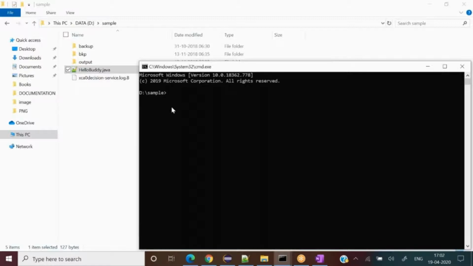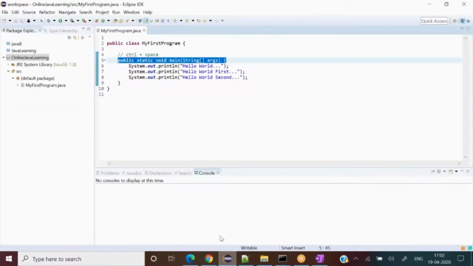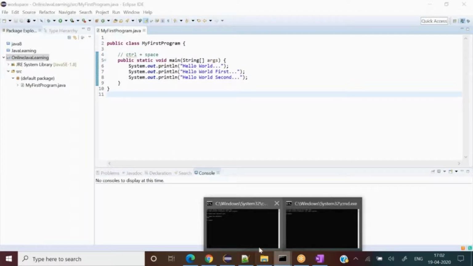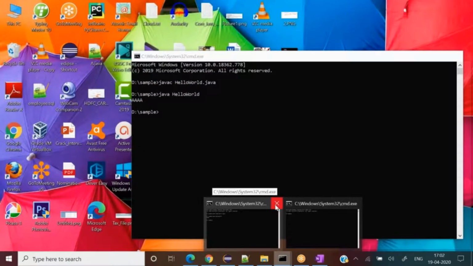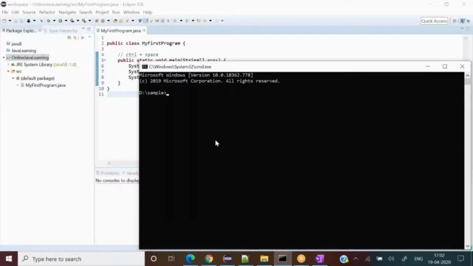What we do here, when we write this program, there is no scope to show you the compiler and the interpreter in an IDE, but here, whenever we type any program at the command prompt, there is scope to show those particular things. So whenever we are done with our source code, and we know our source code is at d colon slash sample, I say to my dear friend javac, which is the compiler,